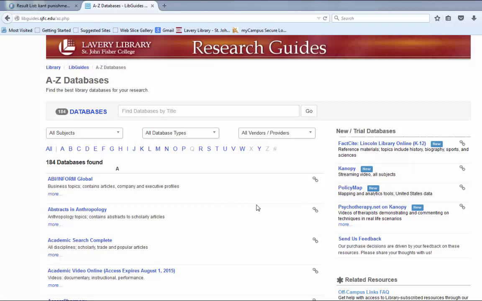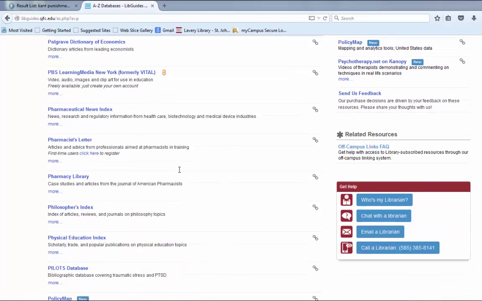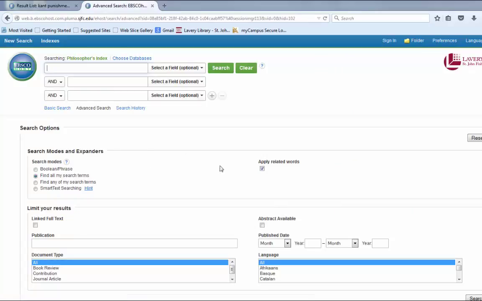And let's start with the Philosophers Index. We'll go there first. So click on the P to get the list of databases that start with P. And about halfway down, you will find the link to Philosophers Index. So let's go ahead and click on that. Even though the Philosopher's Index looks very similar to the simple search, it's different because in this collection of